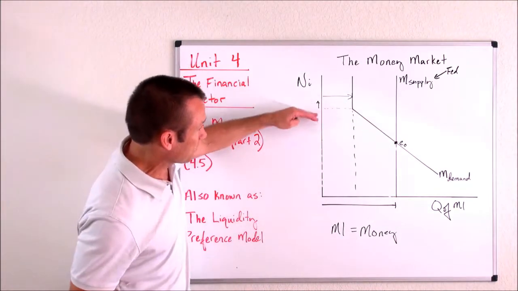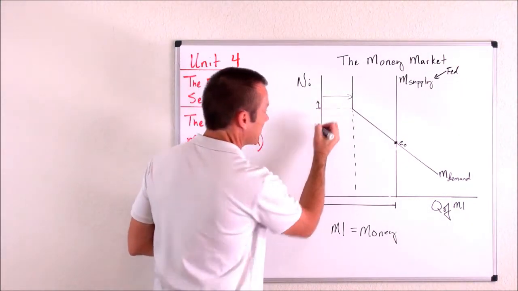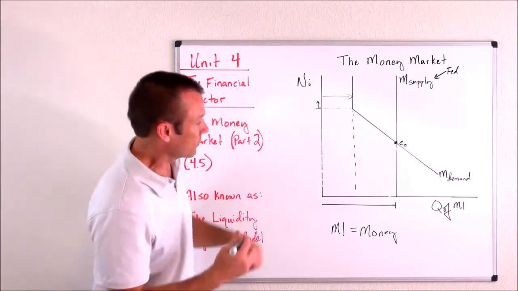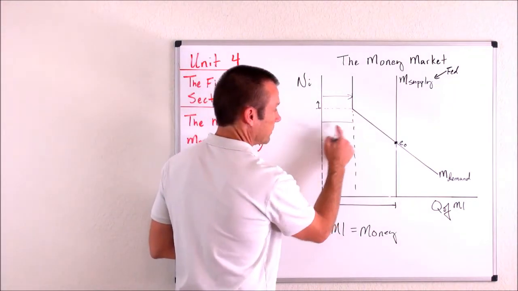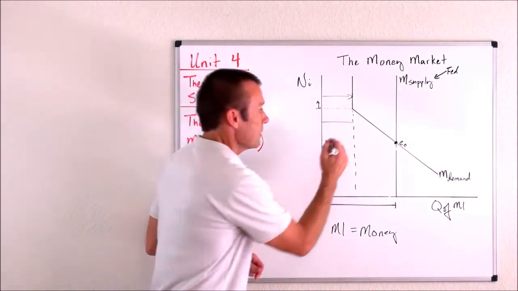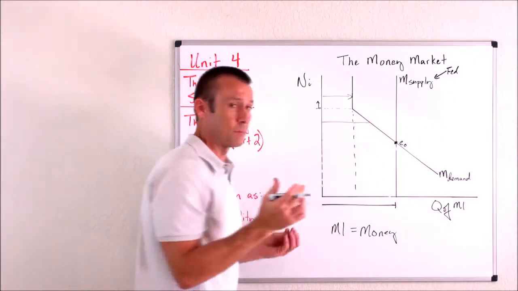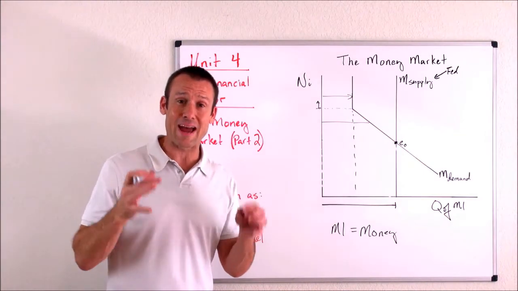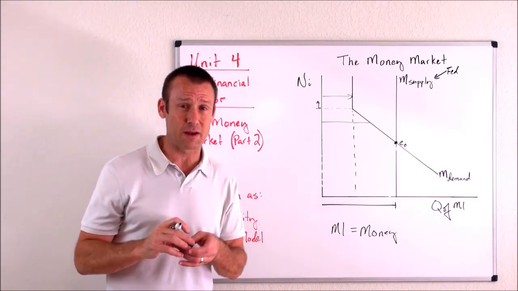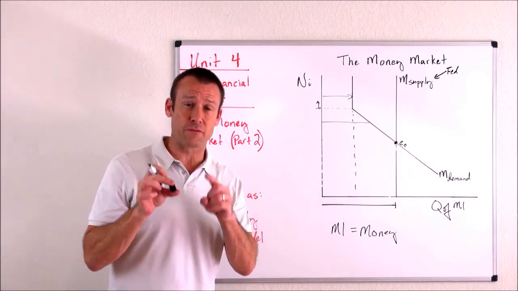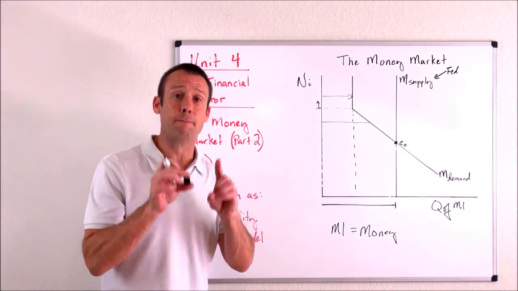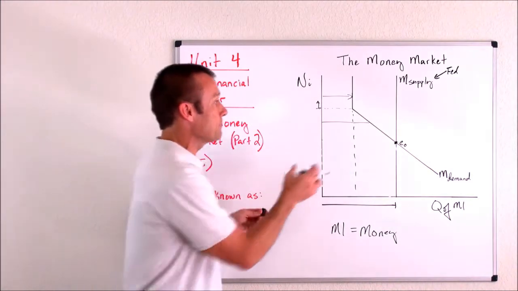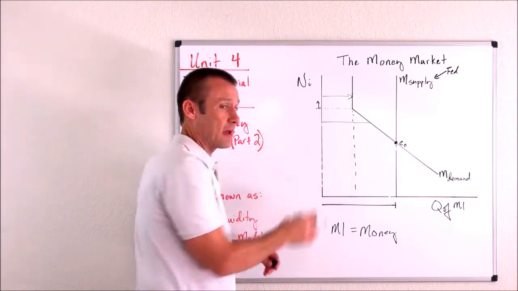But if the interest rate gets below this point right there, if it starts going down, you'll see that we're still going to demand money to do basic transactions, but then we're going to hold a little bit of money in regards to the asset demand for money. What is the asset demand for money? It is our demand for the financial asset money above and beyond our demand to do basic transactions.